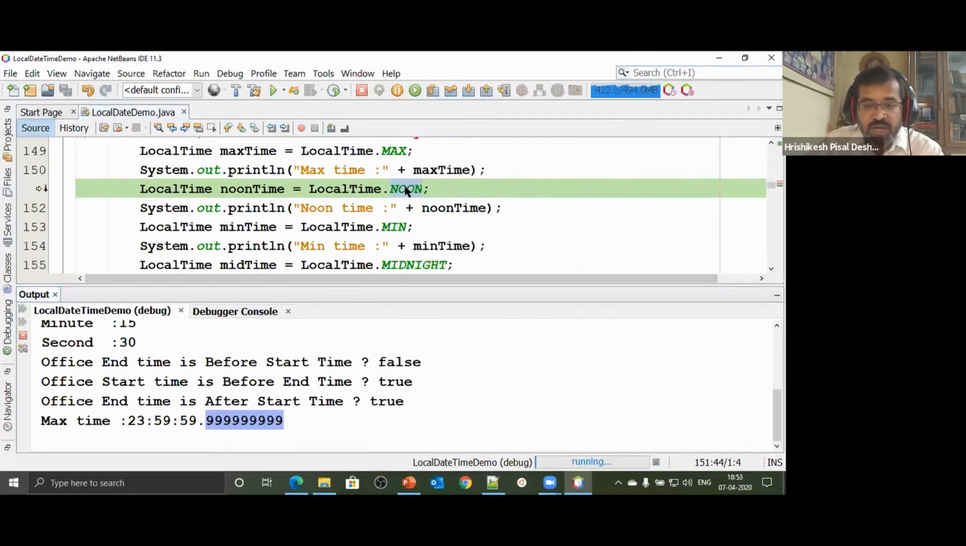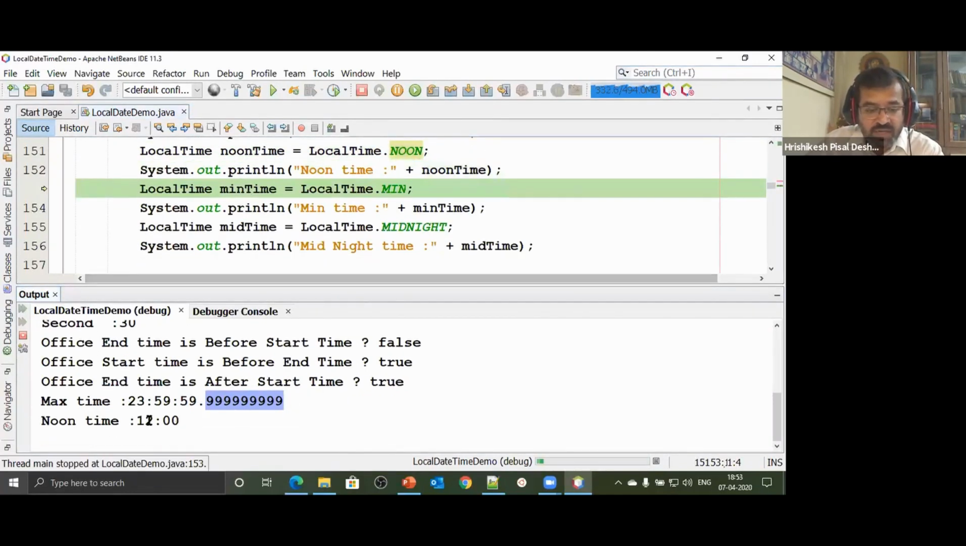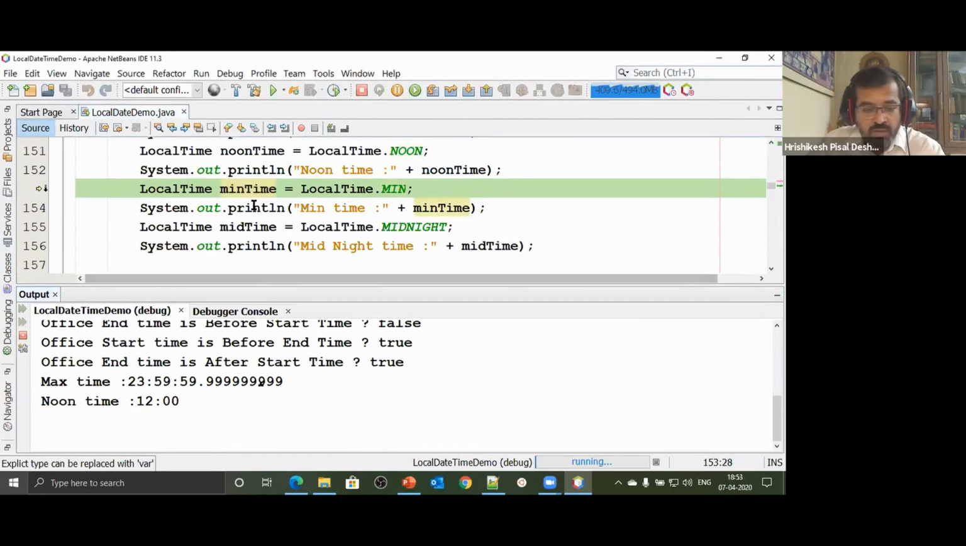And what's the time at noon? So let's see what's the time at noon. It's 12 o'clock at noon. What's the minimum time? So let's look at the minimum time that is there. So if you look at the minimum time, what happened? Here you go.